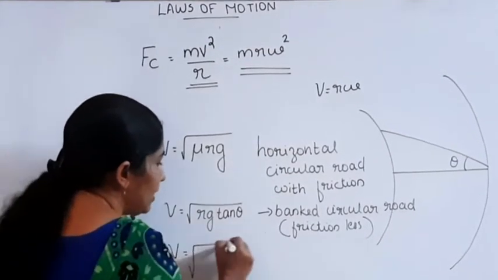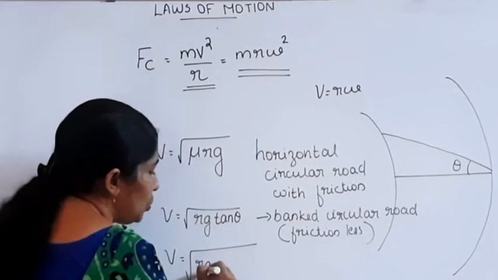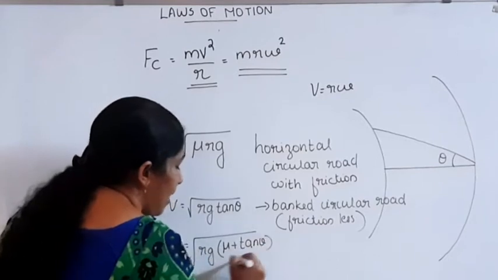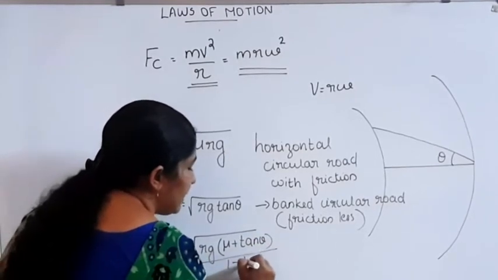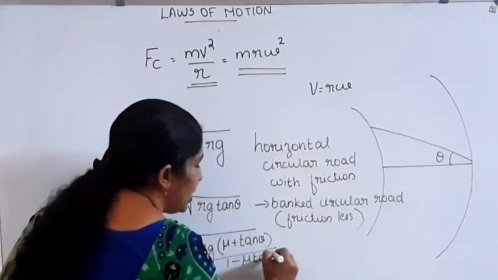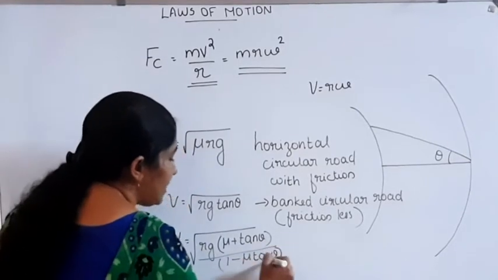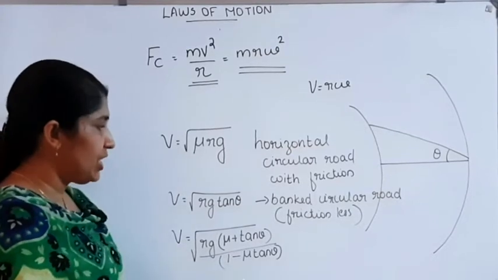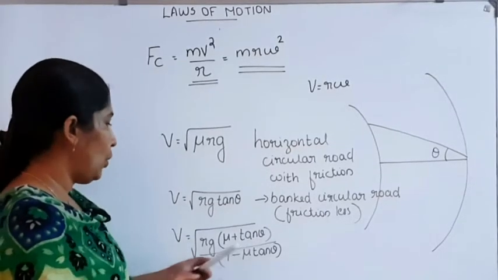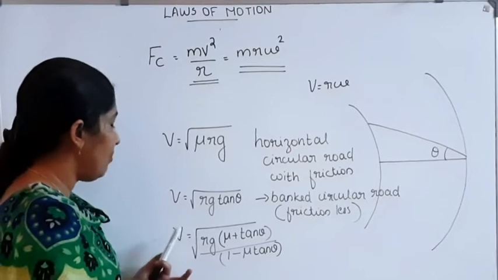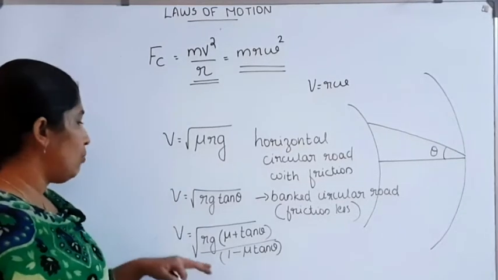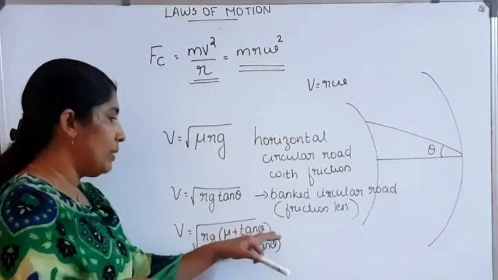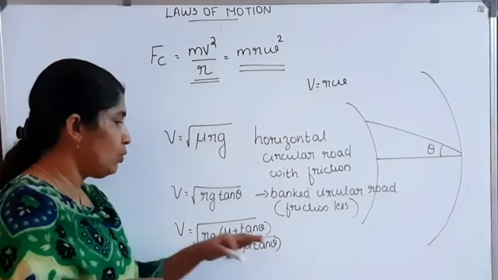Now, if the banked road is frictional, the maximum velocity with which the vehicle can move can be written as V is equal to root of Rg into mu plus tan theta divided by 1 minus mu tan theta. This is the equation used to find the maximum velocity if the road is banked and frictional.